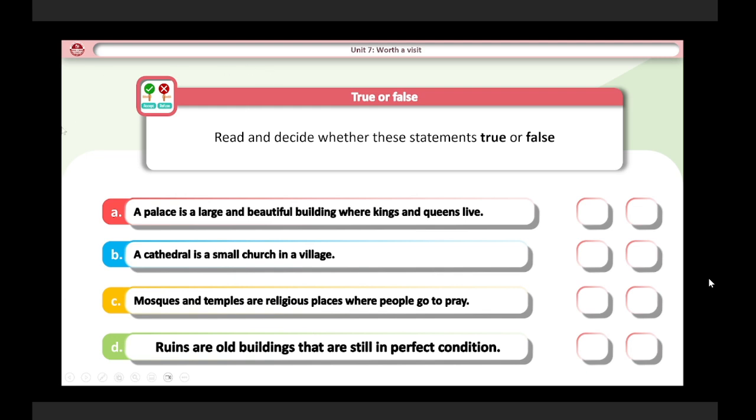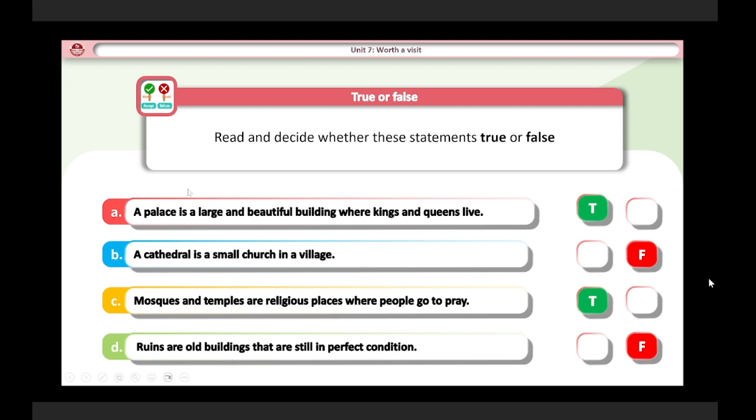So now, here is a true or false exercise to check your understanding. You're going to read and decide whether these statements are true or false. A palace is a large and beautiful building where kings and queens live. True or false? A cathedral is a small church in a village. True or false? Mosques and temples are religious places where people go to pray. And D. Ruins are old buildings that are still in perfect condition.